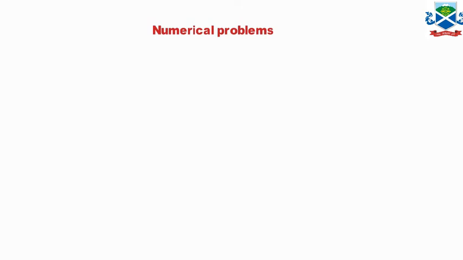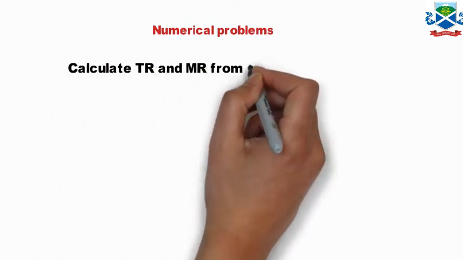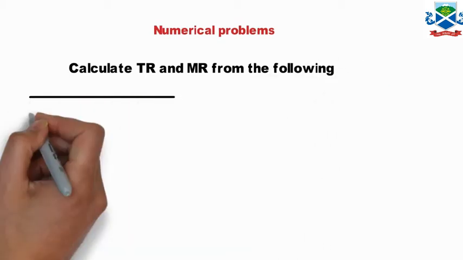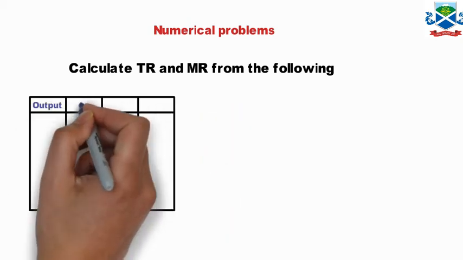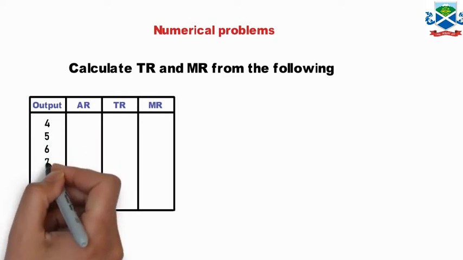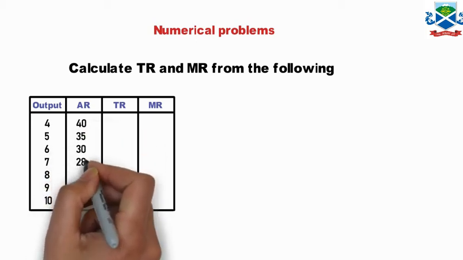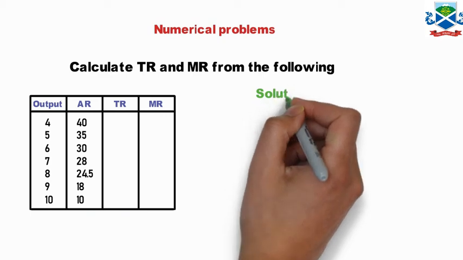Using all these formulas, we can solve one question: how to calculate TR and MR from the following. One question is given here. Output and AR are given, and you have to calculate TR and MR. The output is 4, 5, 6, 7, 8, 9, 10, and AR is given as 40, 35, 30, 28, 24.5, 18 and 10.